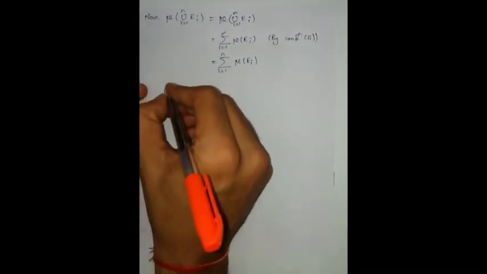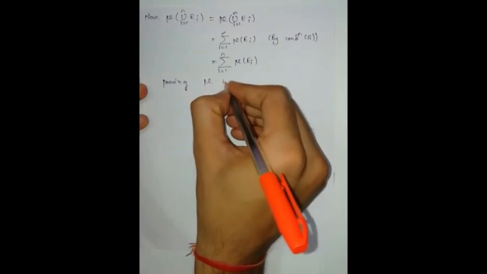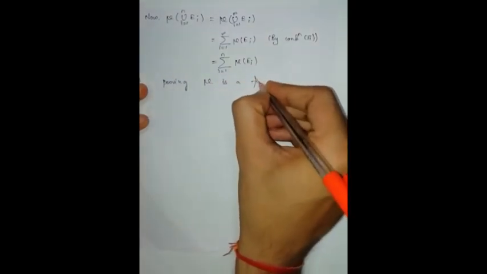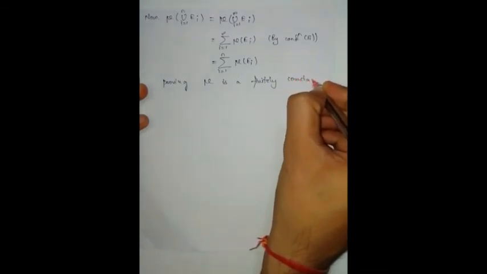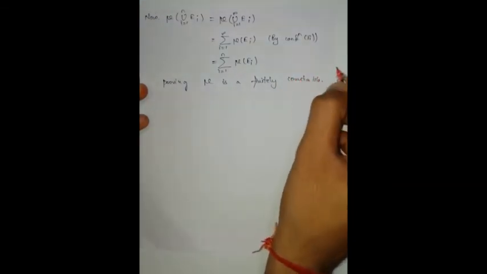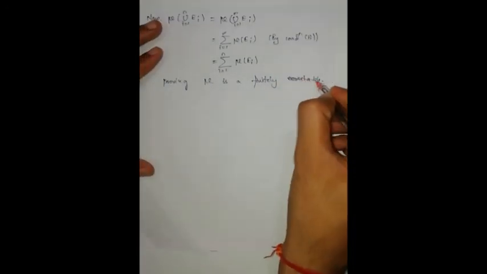Therefore, proving mu is finitely additive.